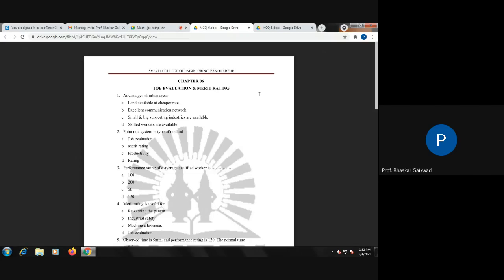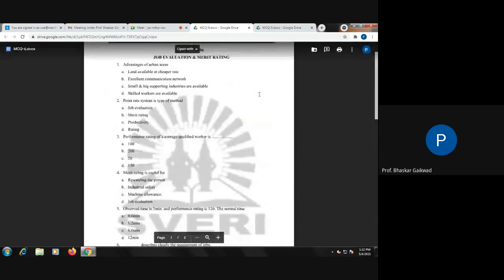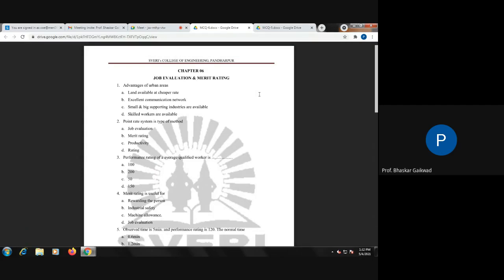Advantages of urban area. Land available is cheaper? No. Urban area, that is costly. Excellent communication network? Yes. Small and big support industry are available. Skilled workers are available. So here, urban area: skilled workers are available, and an excellent communication network is also available. But here two answers are there. Which is the correct answer? We'll see. So C is the correct. Small and big support industry are available.